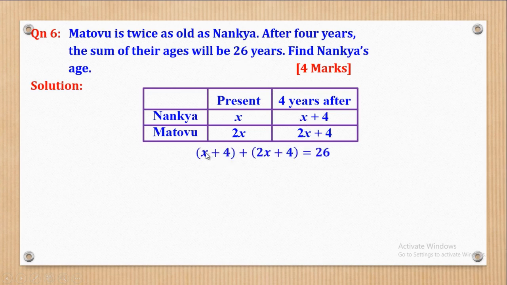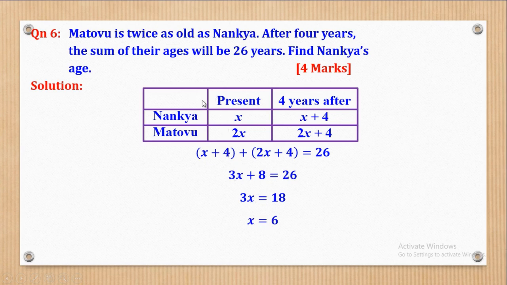Now let's see how that is done. So I shall say x plus 4 plus 2x plus 4 will be equal to 26. Now when I simplify, 4 plus 4 will give me 8, 1x plus 2x will give me 3x, so this 26 remains there. Then I'll take this 8 to this side to come up with 26 minus 8 to give me 18. So 3x will be equal to 18. And when I divide by 3 on both sides, I'll come up with x being equal to 6.